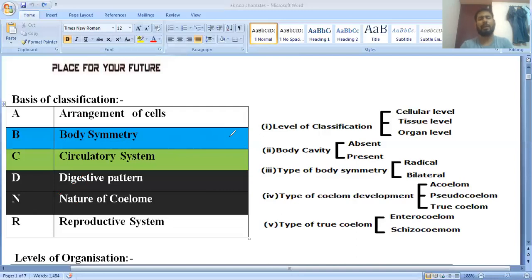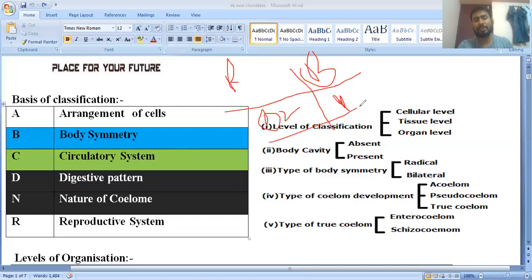Now, what is the difference between bilateral symmetry and radial symmetry? Here they have given two differences. First, radial symmetry needs more than two to three planes. In the case of bilateral symmetry, there is only a single plane. This is the first difference.